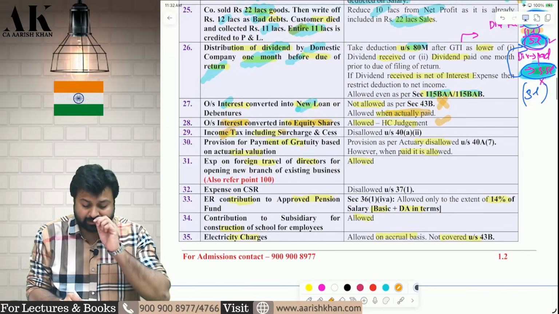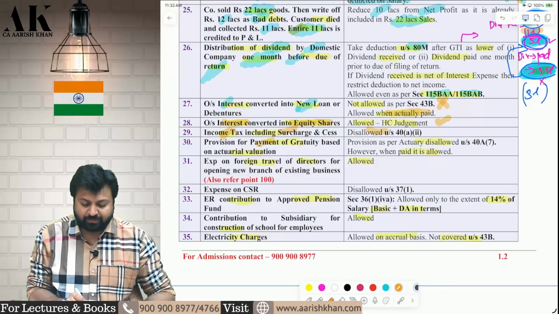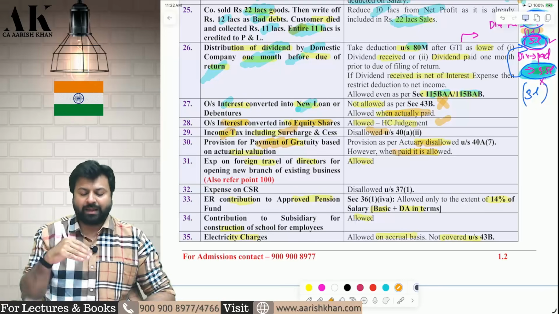Next one, income tax including surcharge and cess is disallowed. Next one, provision for payment of gratuity is disallowed, but when you pay, it is allowed. Provision is disallowed, payment is allowed.